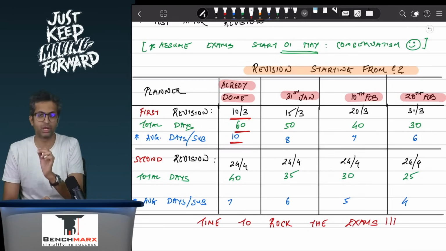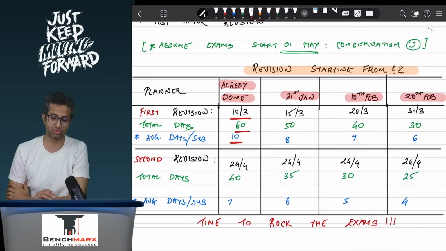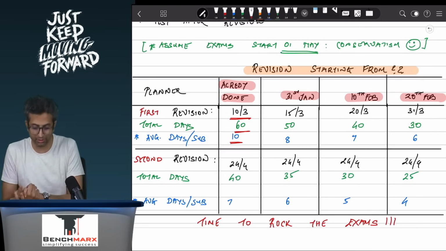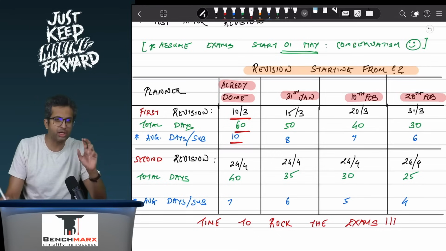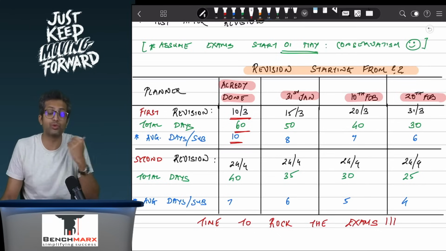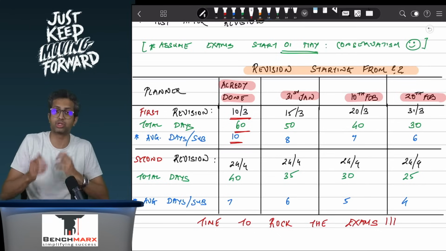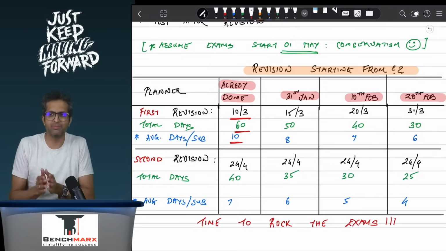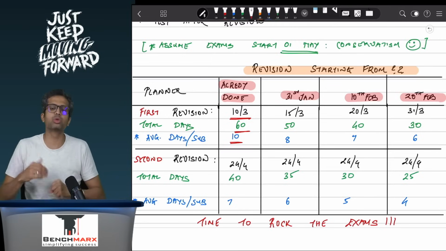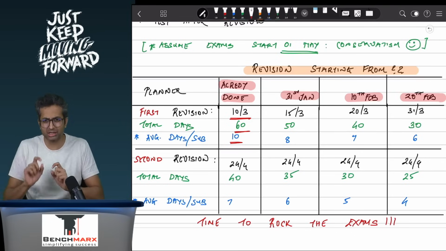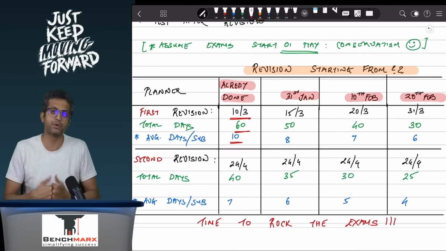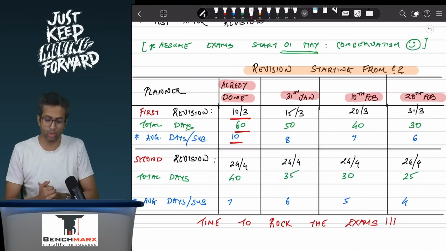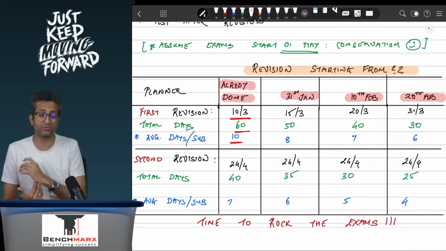So over here from that date, I would say that 15th of March would be the date where you should complete your first revision. We have slightly lesser time. On an average, we have 8 days. So you need to be a little more fast and selective when you are doing your revision. By selective, I don't mean that you leave out stuff. I mean that you weigh the pros and cons, and do the lesser important parts slightly faster and focus more of your energy on the more important ones. So that is around 50 days overall and around 8 days.